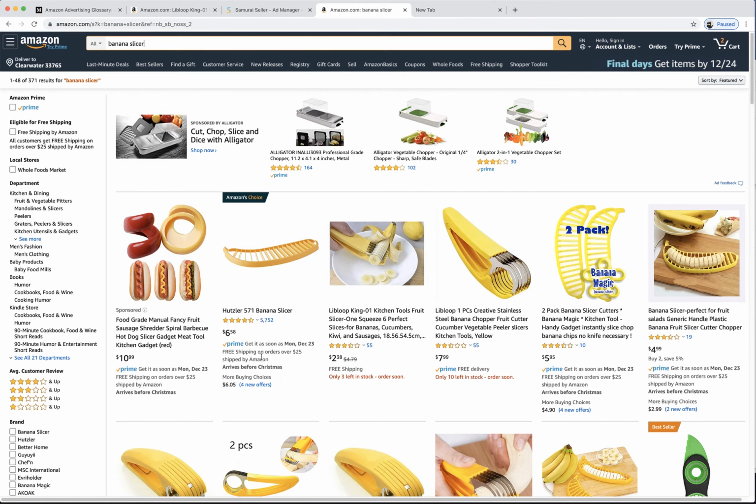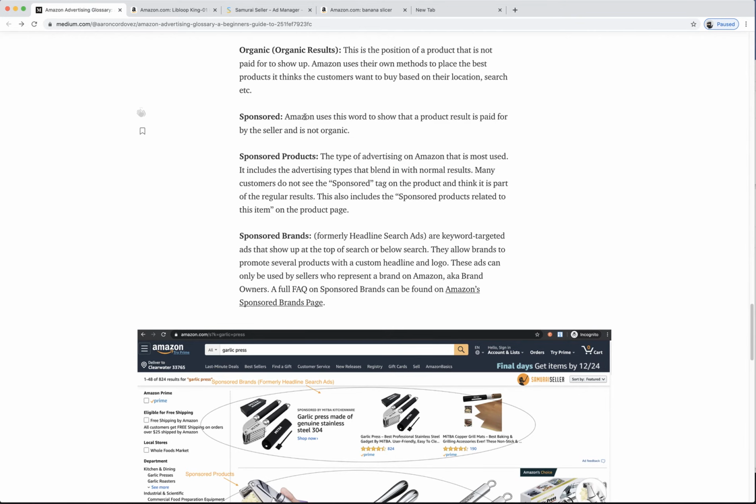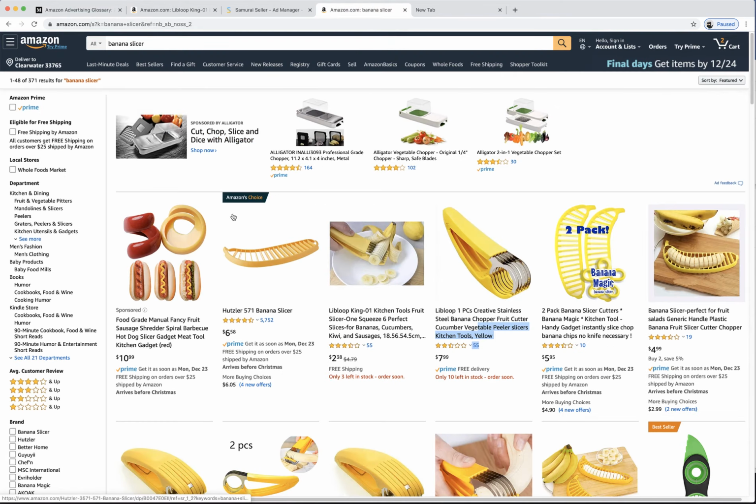This is an organic result. This is number one organic placement, number one organic rank. These are all organic. This is organic because it's not paid for. Very simple. Amazon uses their own methods to place the best products it thinks customers want to buy based on their location, search, etc. So for sure, Amazon believes this is the most relevant product for me.